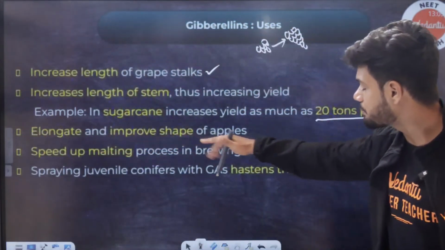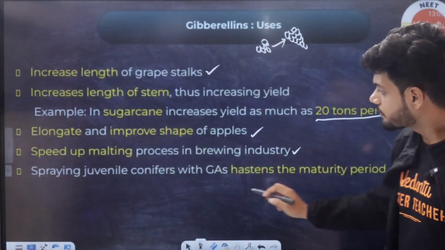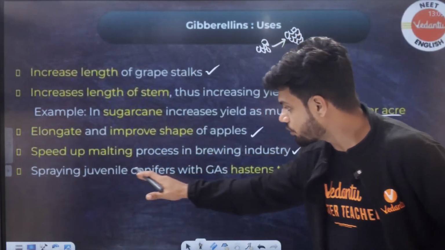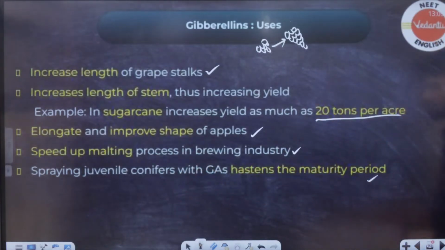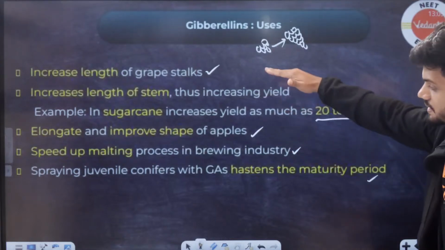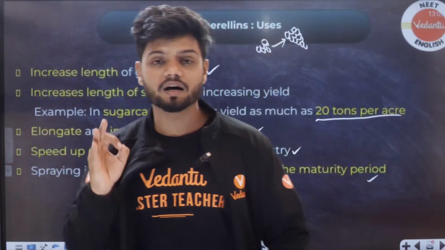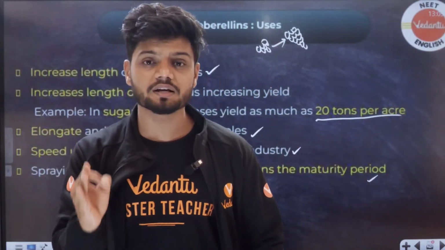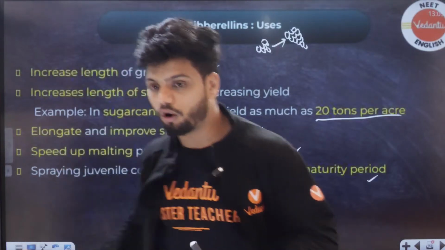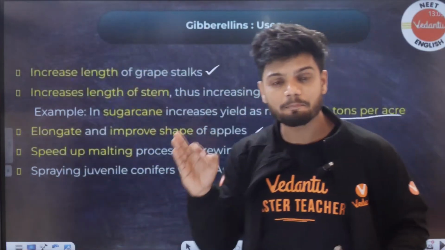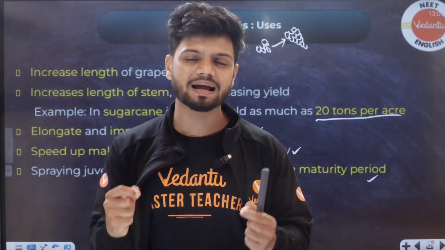Elongates and improves shape of apple. Speeds up the malting process in the brewing industry. Spraying juvenile conifers with GA hastens the maturity period. Students, 1, 2, 3, 4, 5, 6. All of these 6 points are 6 different previous year NEET PYQs. I am not even lying. All of these 6 points are separate PYQs. So you have to remember this at any cost.